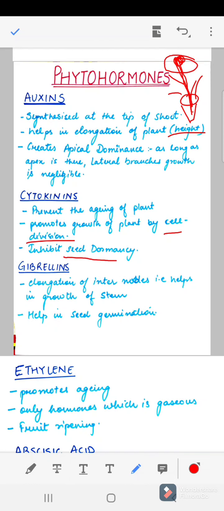What is dormancy? That is the inactive or quiescent stage of the seeds. So sometimes the seeds are not viable, they are not working, they are in the dormant state. So it inhibits dormancy, it stimulates the seeds to germinate. Next we have gibberellins, or some may pronounce as gibberellins. So it is responsible for the elongation of the internodes. That is, it helps in the growth of the stem.